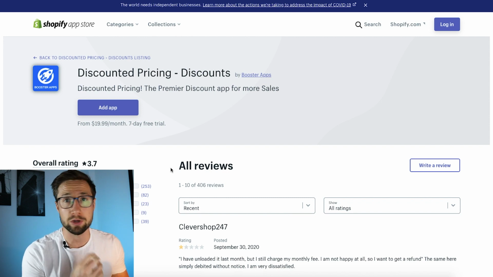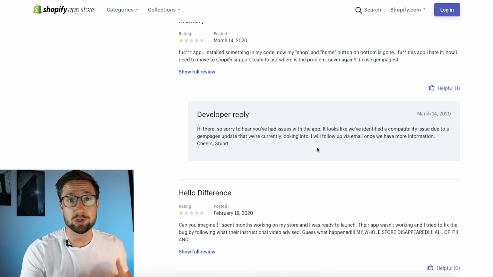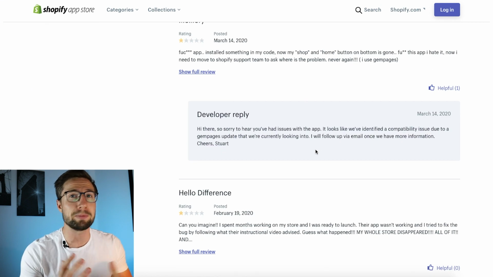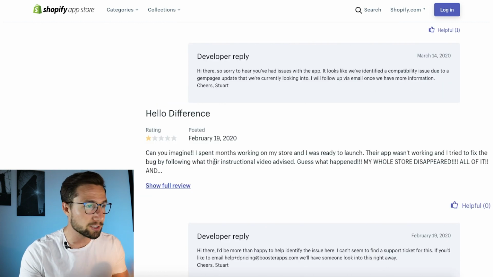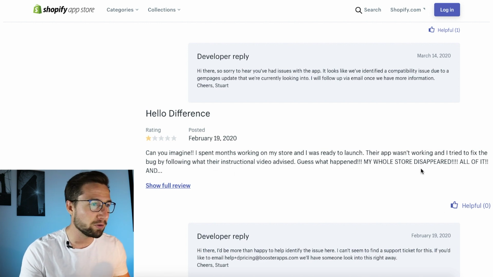In this case, it's someone I'm working with closely and he found out that that was the actual cause of the issue. So here I'm going to teach everyone else because I'm sure that a lot of people haven't even thought about their apps causing this suspension. But you can see, can you imagine? I spent months working on my store and I was ready to launch. Their app wasn't working and I tried to fix the fault bug by following what the instruction video advised. Guess what happened? My whole store disappeared, all of it.